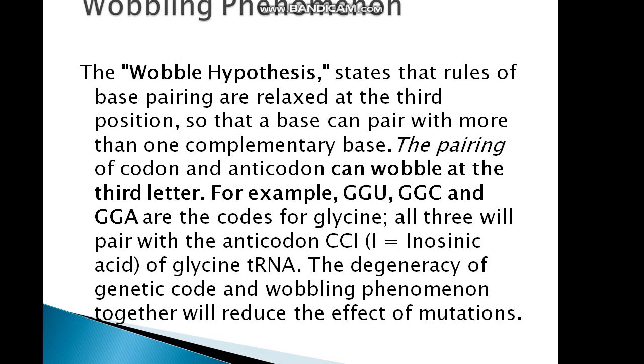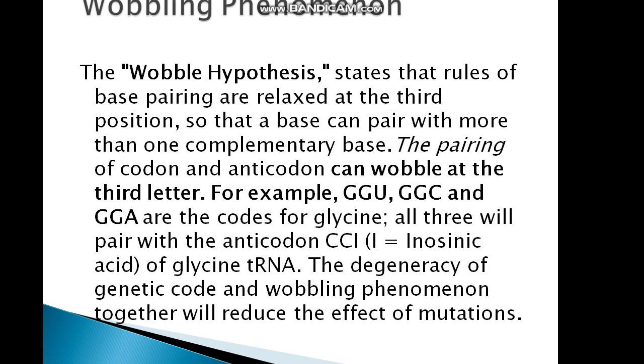What is wobbling phenomenon? The wobble hypothesis states that rules of base pairing are relaxed at the third position so that a base can pair with more than one complementary base. The pairing of codon and anticodon can wobble at the third letter.